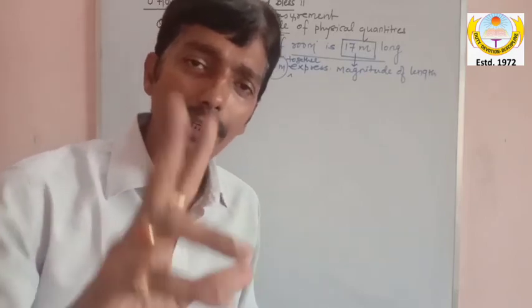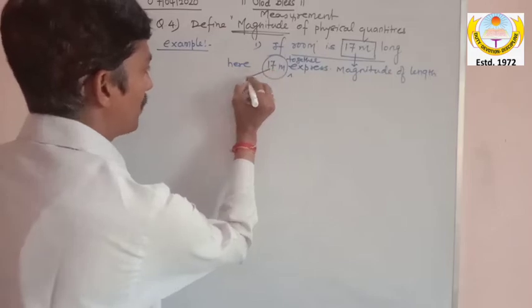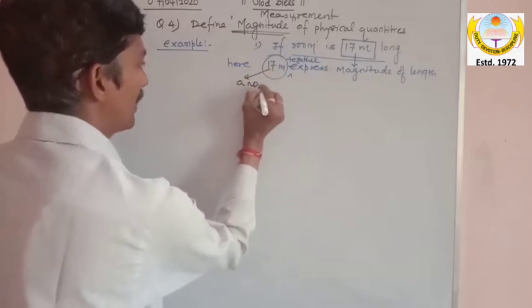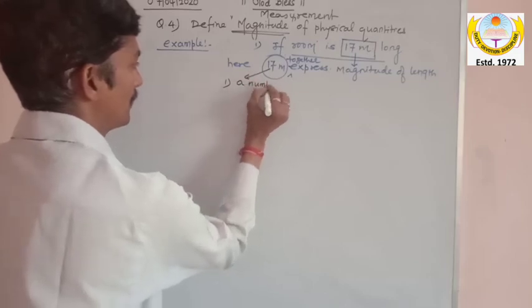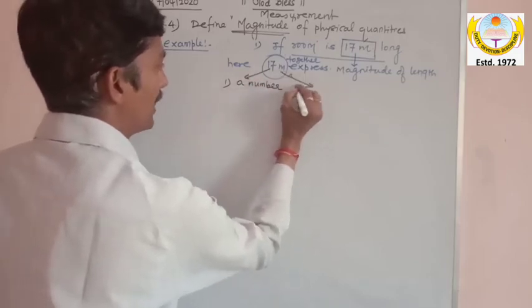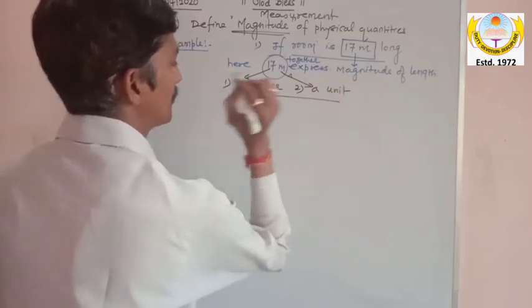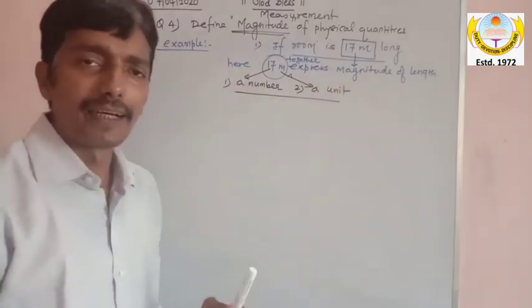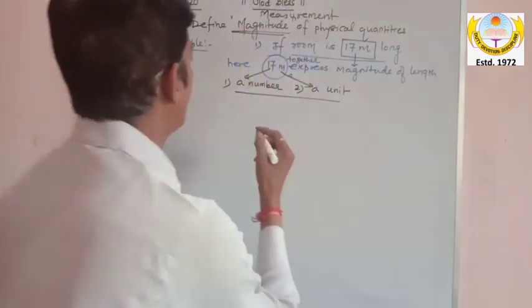What is the meaning of this? Magnitude requires two things to express. It requires a number, and second, it requires a unit. Together we call it magnitude.